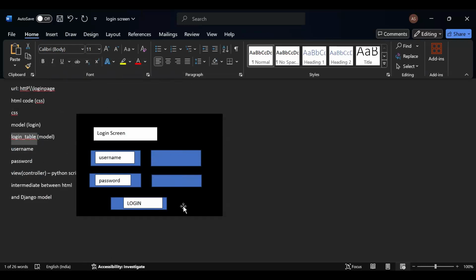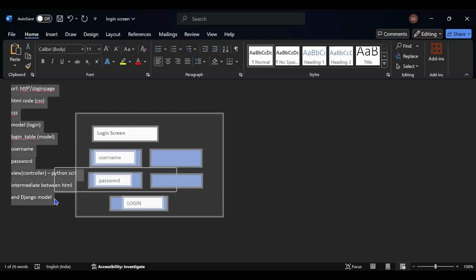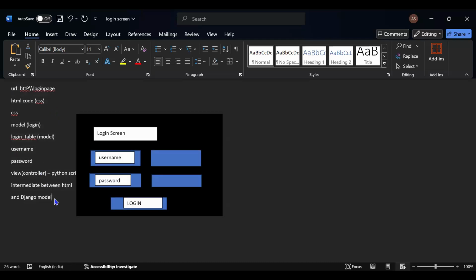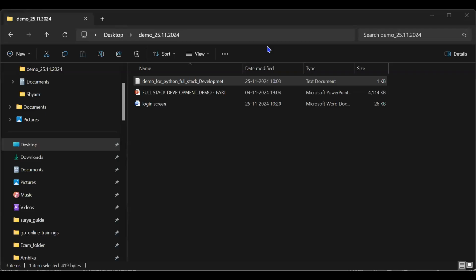In the traditional websites, you'll just be giving the username and password, and you will never have the transparency of where it is going to be stored and how it is getting authenticated against the server. So that is getting covered in this Django framework architecture. This model view controller is going to support this framework. Clear?